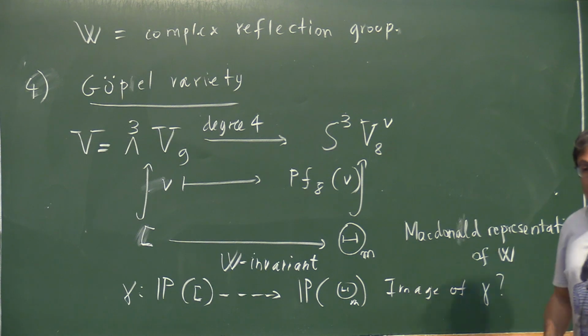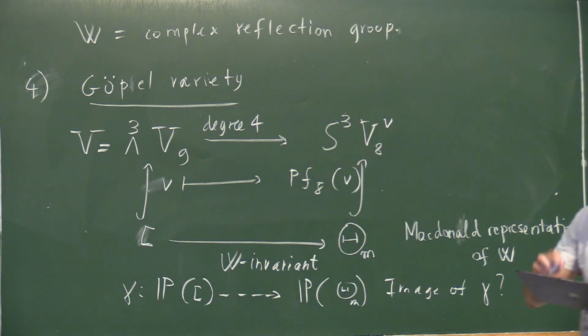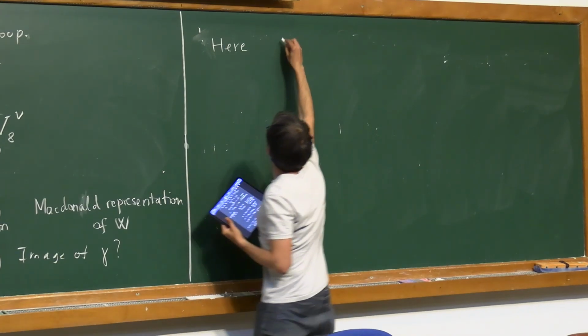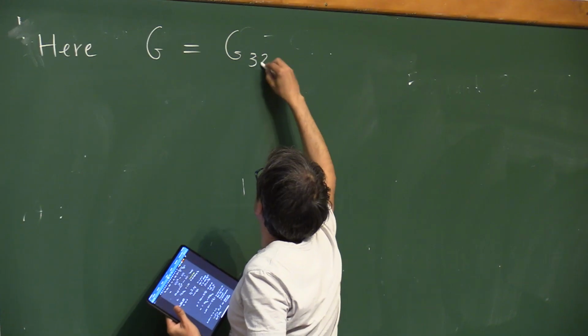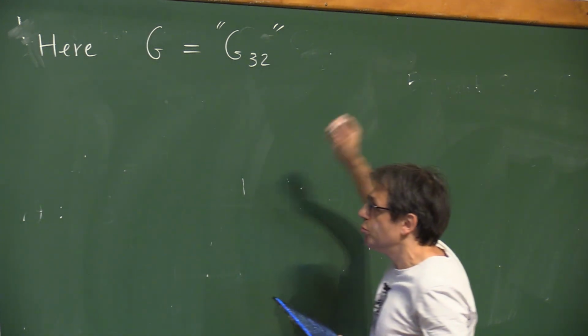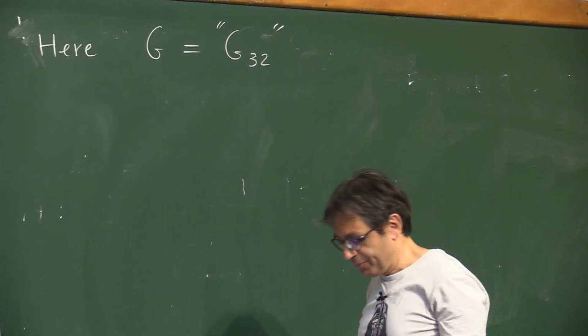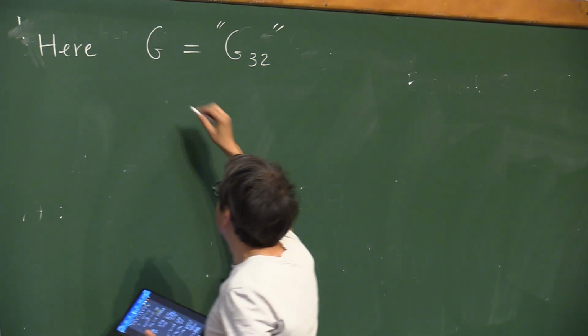Yeah. So, for instance, the idea is that this image should be an interesting variety. In this case, G is, by the way, what people call G32, some complex reflection group in the Shephard and Todd list. Never mind.